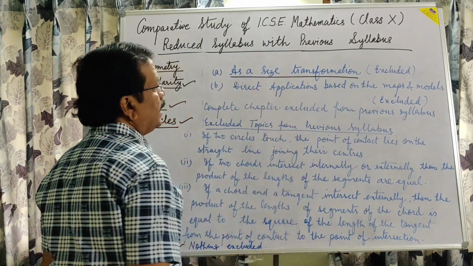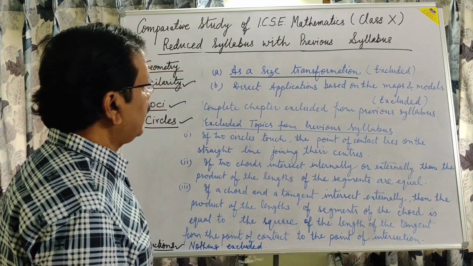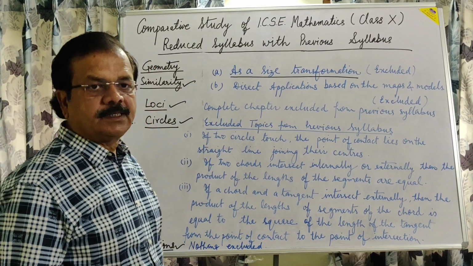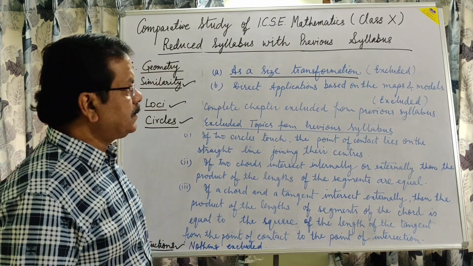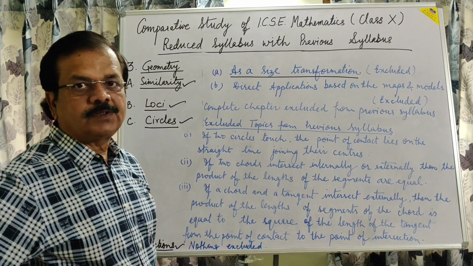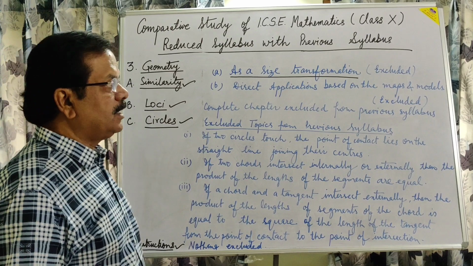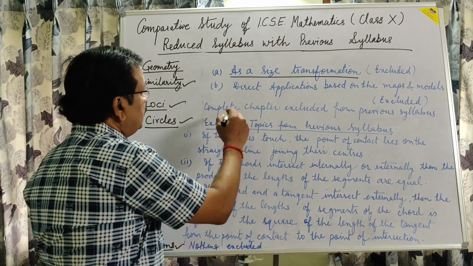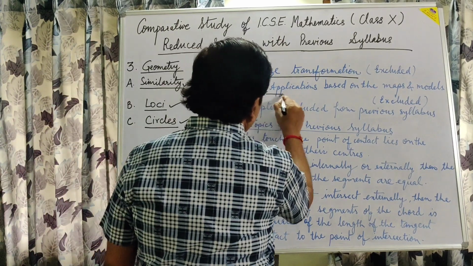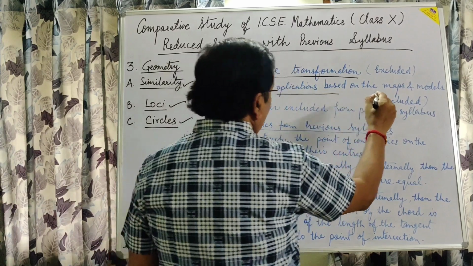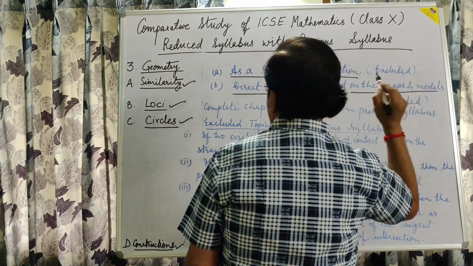First one, size transformation. Second one, direct applications based on maps and models. Though this was a very important question and frequently asked in the board examination, this time the students will not get questions based on maps and models.